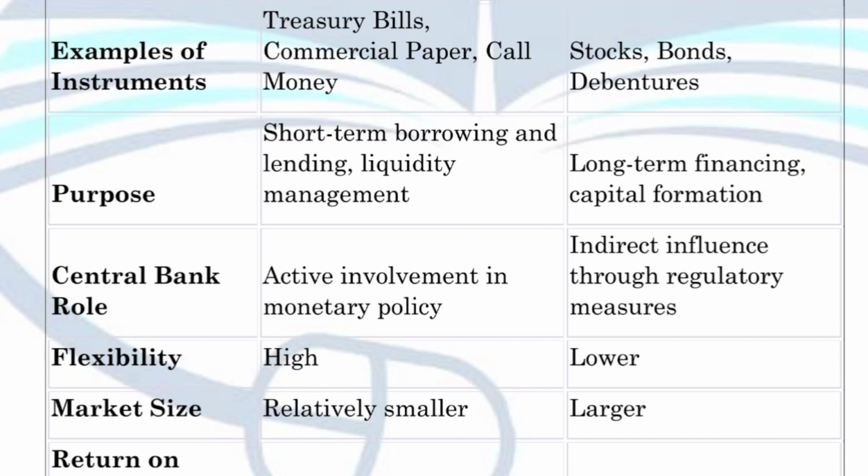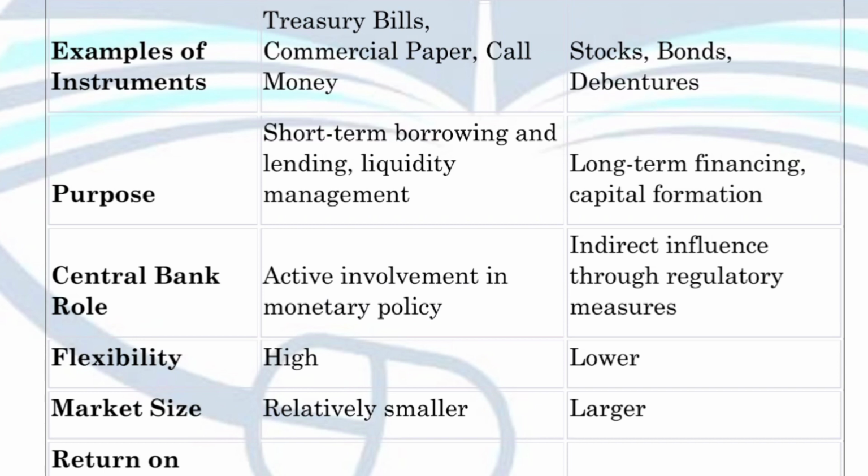On the other side, the next point is market size. Money market size is very small, and capital market size is very large, because you know very well, the instruments of the capital market are highly used everywhere, by every company, every individual, every institution.